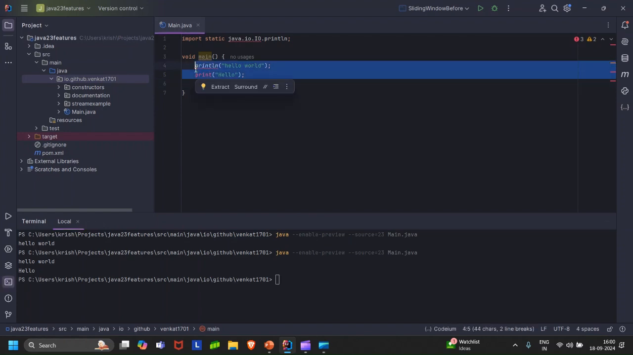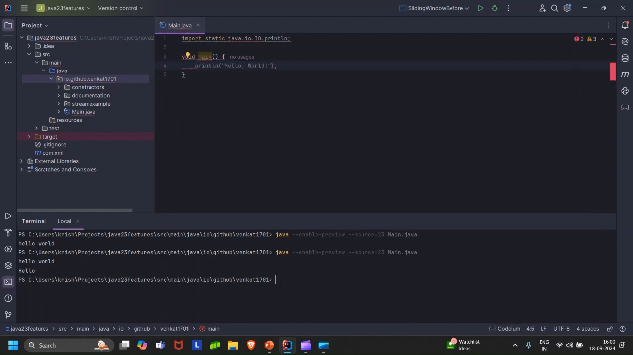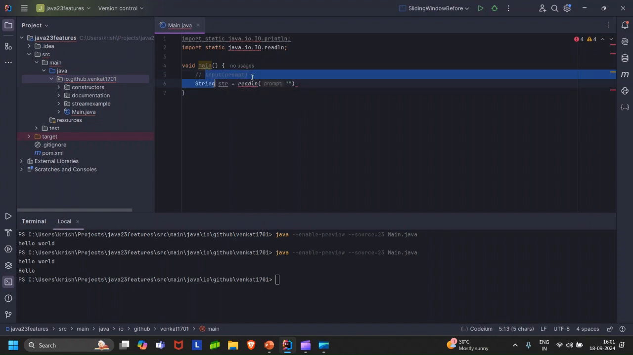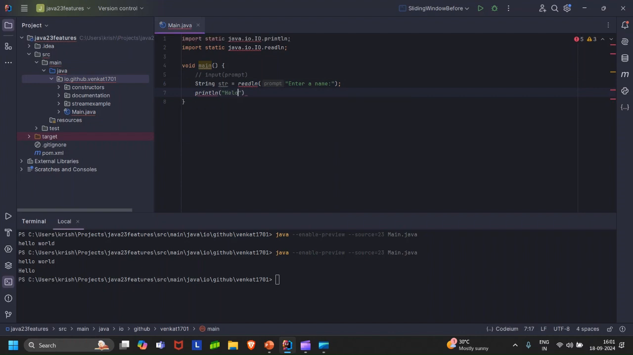But there is something else that has caught a lot of beginner attention in Java, and that is the use of readln. If you have done Python, you must know that there is a method, something like this, where you specify some prompt, and this is used for accepting values from the user. In the same way, readln has a parameter prompt where I can say enter a name, and then I can print the greeting for that particular name.